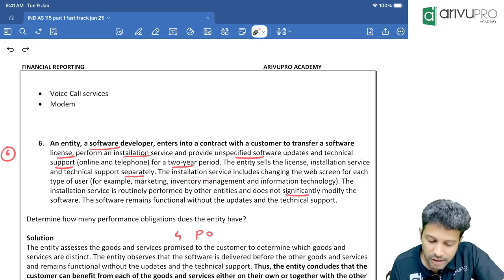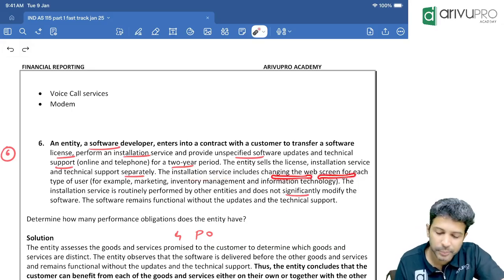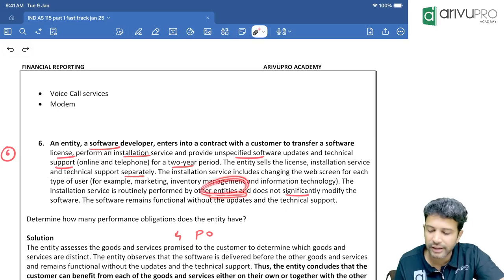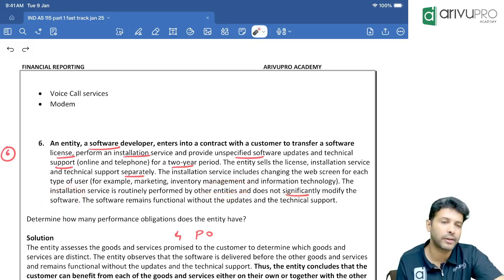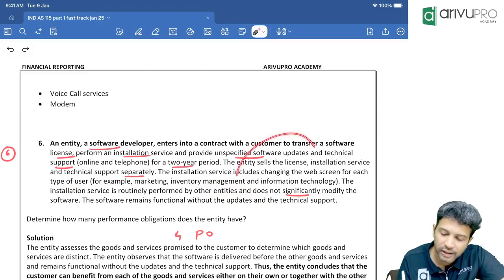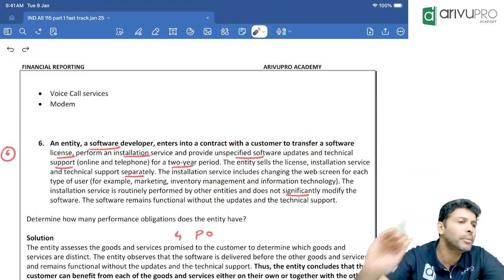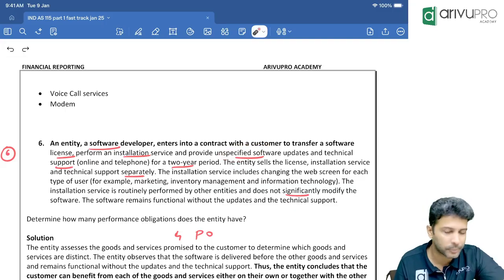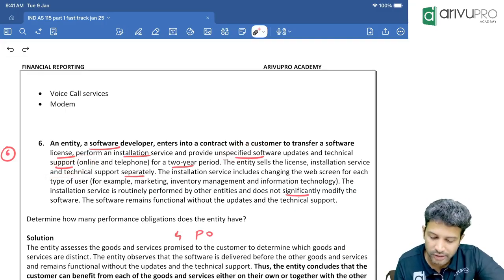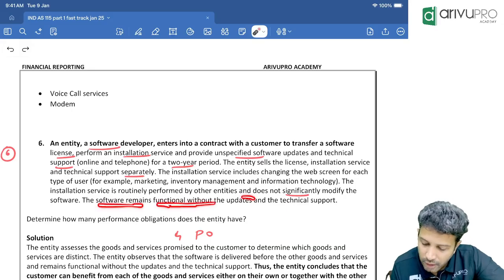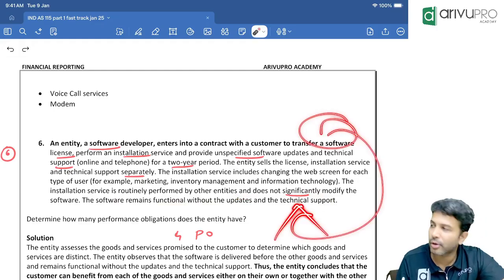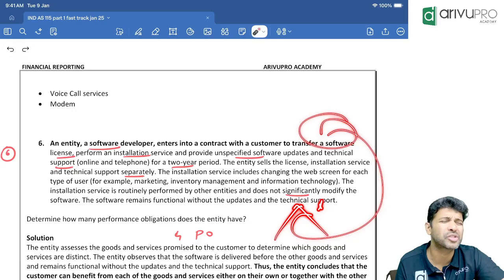The installation service includes changing web screens and so on. They've said that's okay. Installation service is routinely performed by other entities and does not significantly modify the software. So the customer need not take installation service from us. They can also take it from others. And we already know that installation, license and updates are separate POs. Now the only thing is technical support. What did they say? The software remains functional without updates and technical support also. For the software to work, is technical support absolutely required, or is it customer choice?